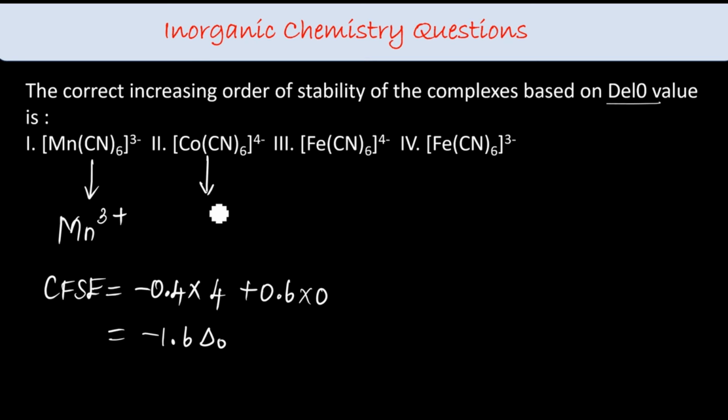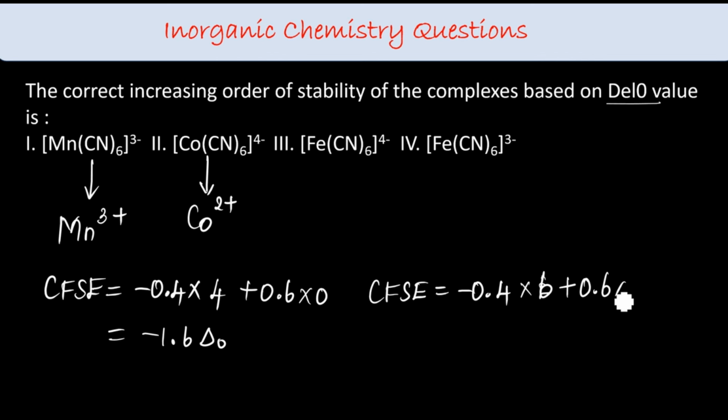Next, cobalt 2 plus, the CFSE will become minus 0.4. Again a strong field ligand. Cobalt will have 3d7. So t2g 6 electrons, plus 0.6 into 1 electron in the eg level. So totally minus 2.4 plus 0.6, which is minus 1.8.